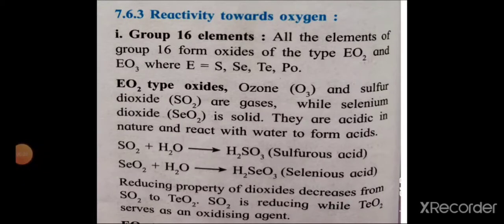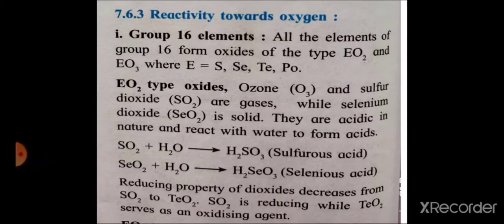Group 18 elements are noble gases. They do not react with hydrogen due to their stable electronic configuration. They are chemically inert towards hydrogen. Then next to this is the reactivity of group 16, 17 and 18 elements towards oxygen.